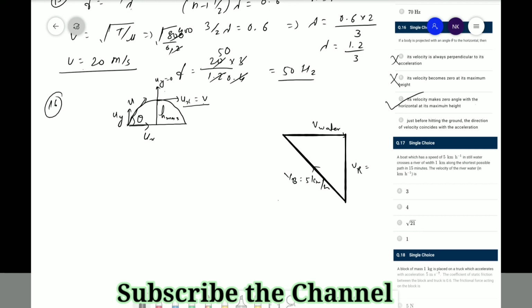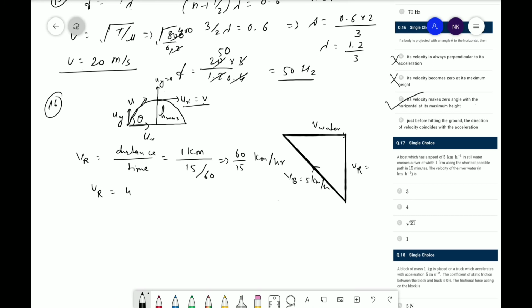If we calculate the velocity of the river, speed is equal to distance upon time. Distance is given as 1 km and time is given as 15 minutes. If we convert this into hours, it is 15 divided by 60, hence 60 upon 15 kilometer per hour. Hence the velocity is equal to 4 kilometer per hour. Here this is a triangle, therefore this side is 4 kilometer per hour.